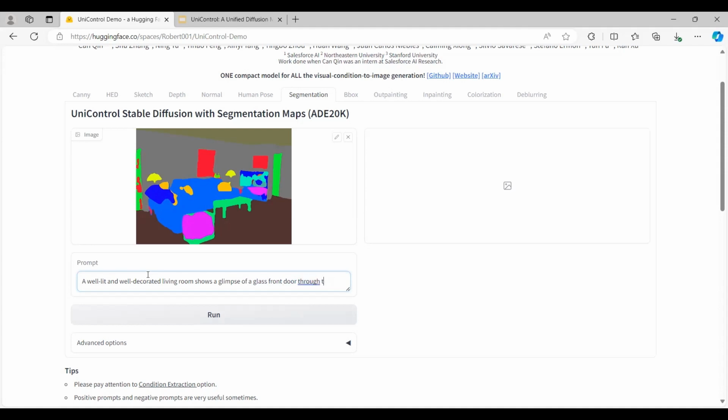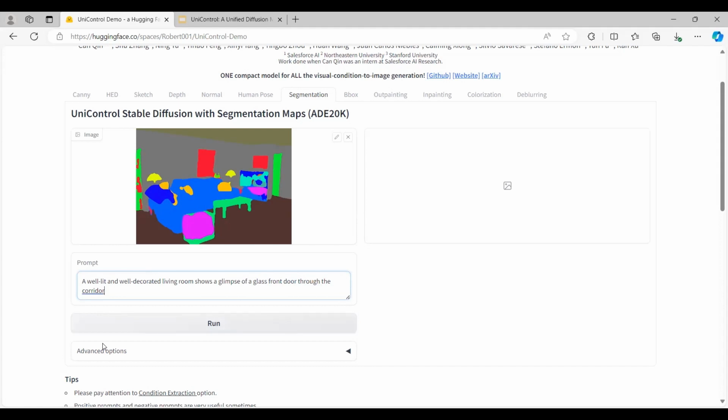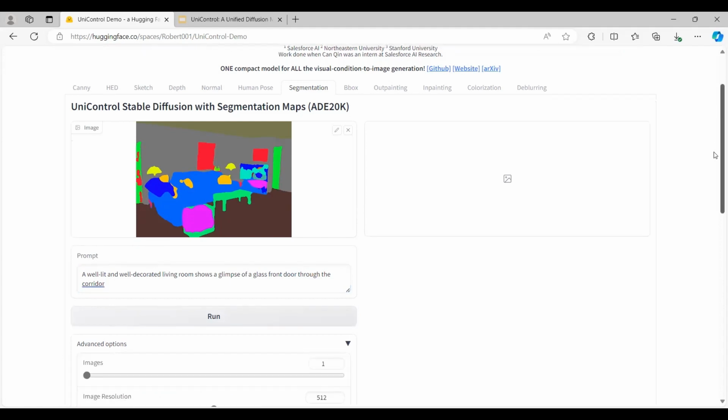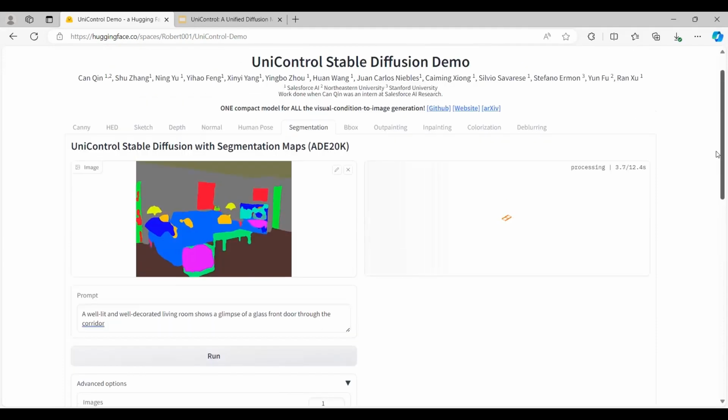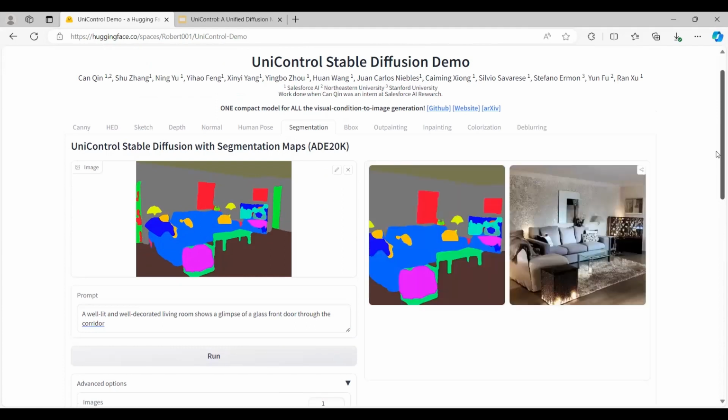So I'm just giving it here. And again, it's not an RGB image, so I'm just disabling it. Then I'm running it. So based on the segmentation maps that we have given and the condition task, it's gonna give this image.